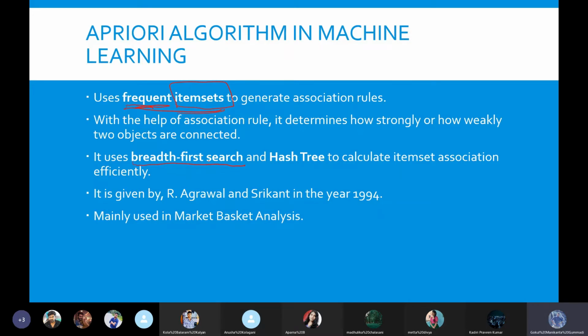And how does this breadth first search happen? Breadth is, if we have a rectangle, let's say this is called length and this is called breadth, right? The horizontal side is called breadth and the vertical is called length. So breadth first means horizontal, but horizontal of what? Here we use a kind of hash tree.